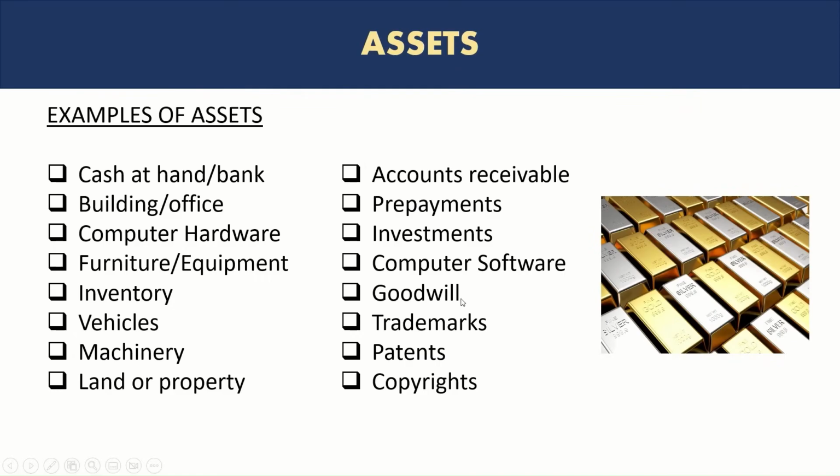And then we have some other categories of assets. So goodwill on the purchase of business. If a company acquires another business, the goodwill that other business has will result in positive profit or cash flows for the company, and there is usually a value determined or assigned for the amount of goodwill, which can also be recorded as an asset in the books of the company. Trademarks, patents, and copyrights purchased are also considered an asset. So this is a list of assets which pretty much covers most of the assets that you will encounter in real life.